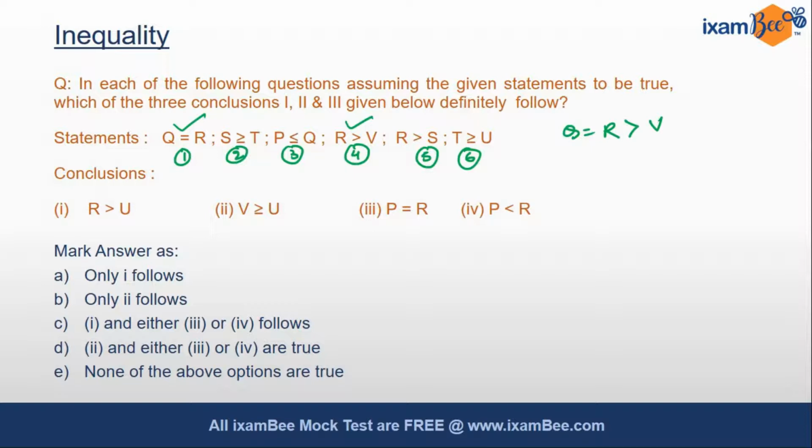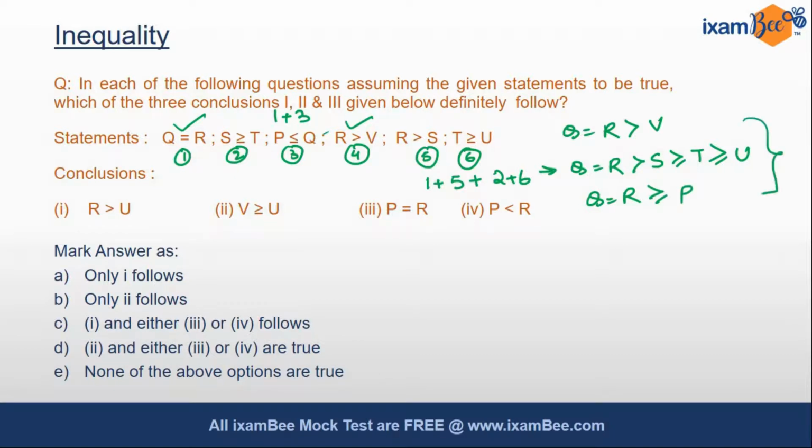You can also combine 1 + 5 + 2 + 6. Here it will become Q is equal to R which is greater than S, which is greater than equal to 2, which is greater than equal to U. So here is our new statement. We can also combine 1 and 3 since Q is a common factor here. So Q is equal to R, and as we see it is greater than equal to P. So here are our three statements based on which conclusions can be judged.